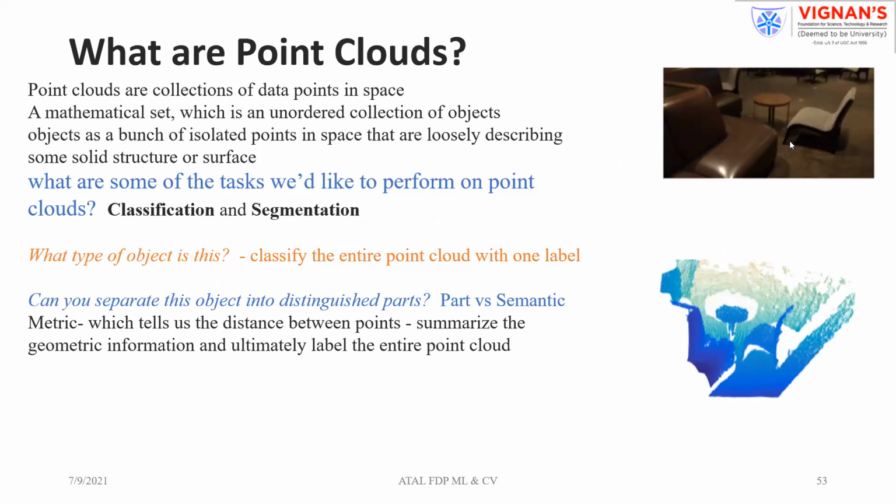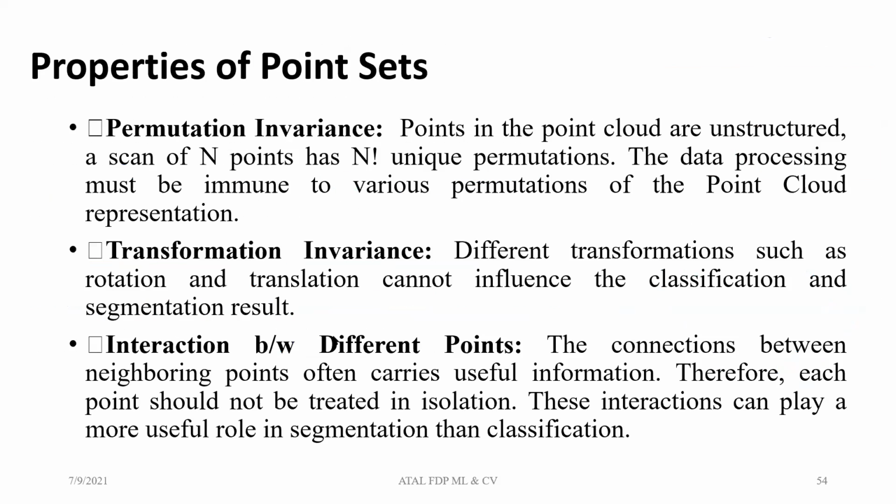Now coming to the tasks, what kind of tasks can your point cloud perform? Your point cloud can perform two things: it can do classification as well as segmentation. Now you see here, this is an object represented as a 3D cloud. This is the stool, the point cloud of the stool. This is the sofa. So all the objects are represented as point clouds.